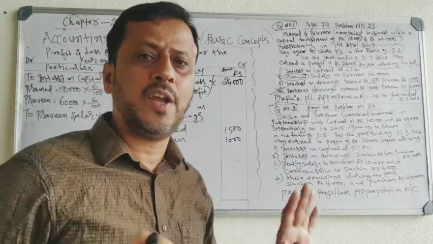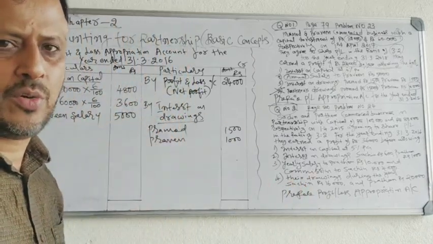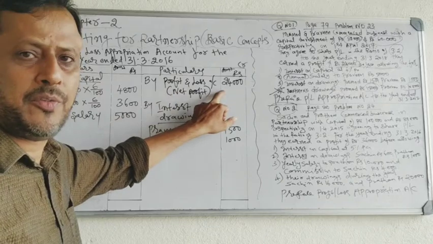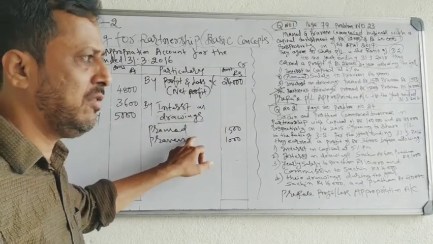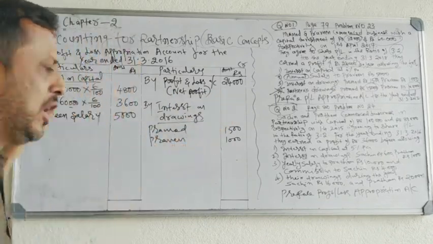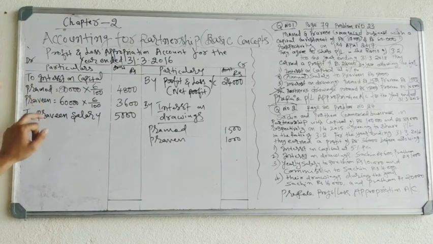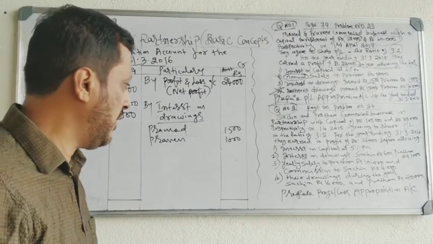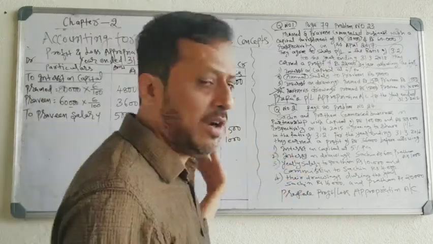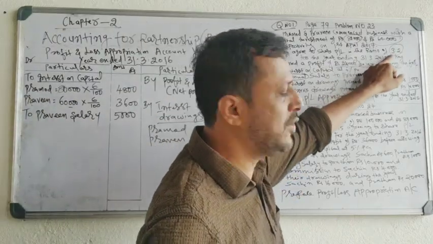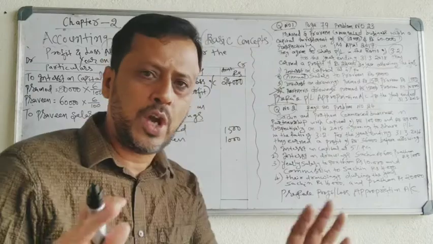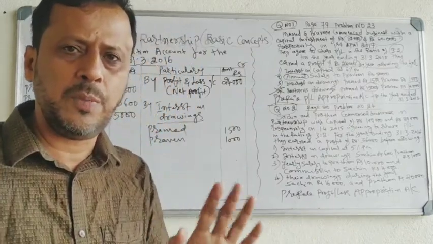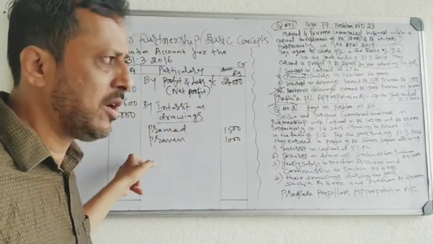You just have to make 5 entries in the profit and loss appropriation account. One is net profit from profit and loss account. Second one is interest on drawings. Third one is interest on capital. Fourth one is salary. If commission to partner is given in the problem, then you have to record commission. Then you have to close the account. Whatever the remaining profit is, that remaining profit will be divided among partners in the ratio of 3:2. Okay, you have to keep in mind the entries. Just keep in mind 5 entries. 5 entries will come in this account.